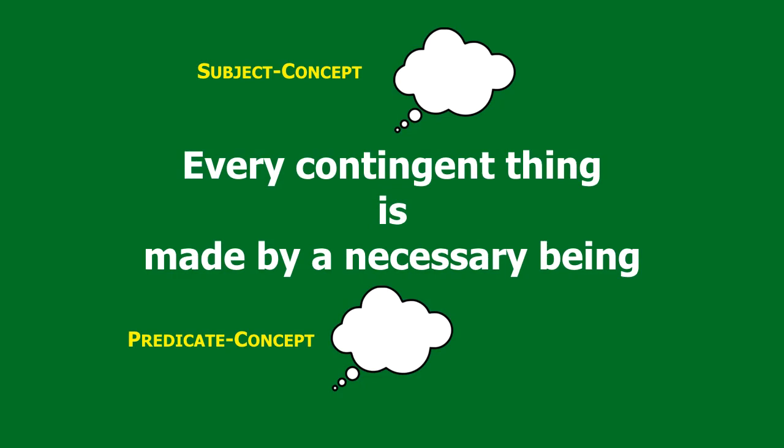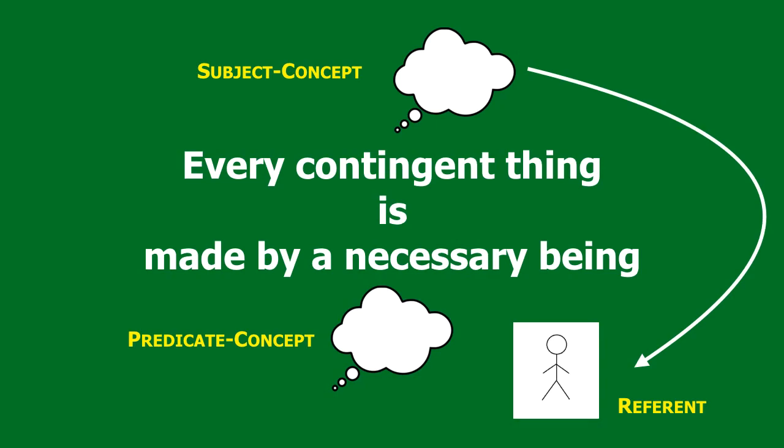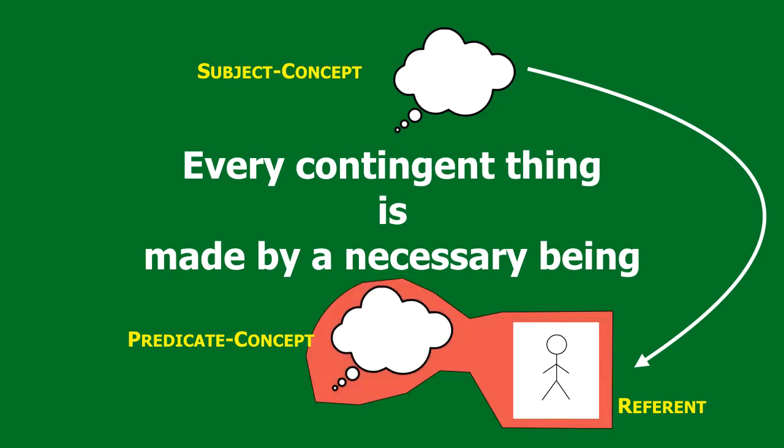We use the subject concept to identify a referent, namely the contingent things of the universe, every contingent thing, in other words, everything in the physical universe. And when we state this proposition, we assert that every contingent thing, the reference of the subject concept, is characterized by the concept of being made by a necessary being.